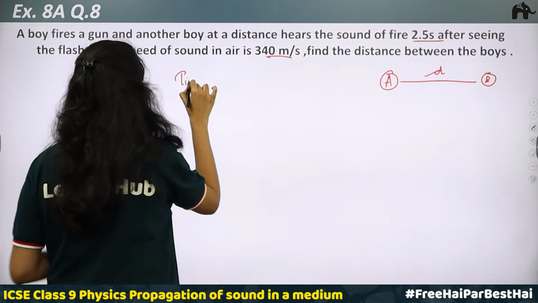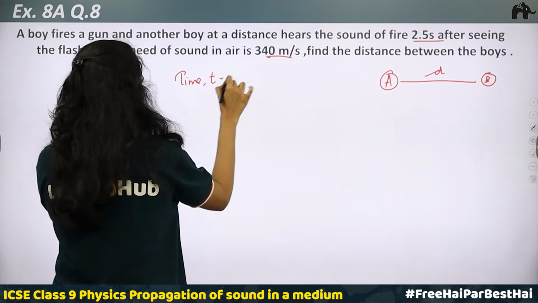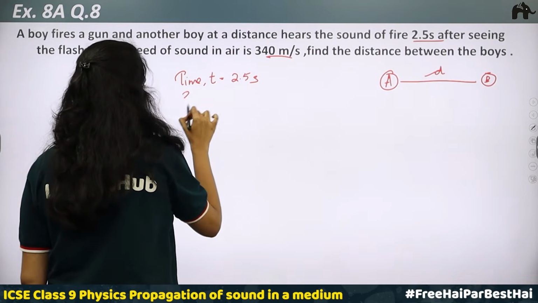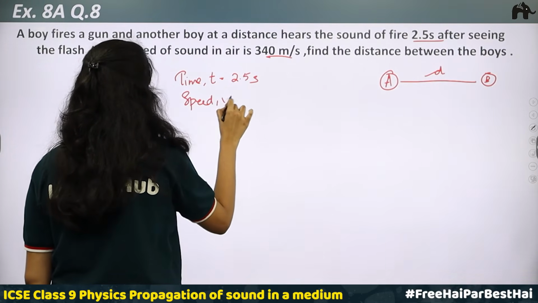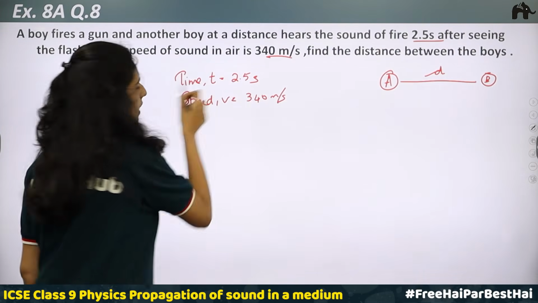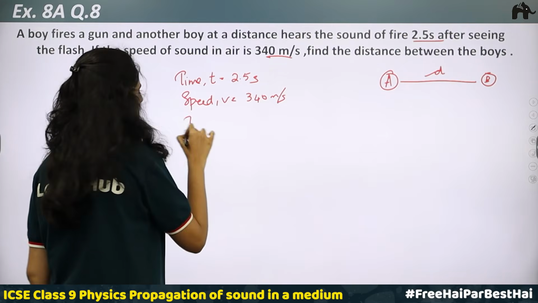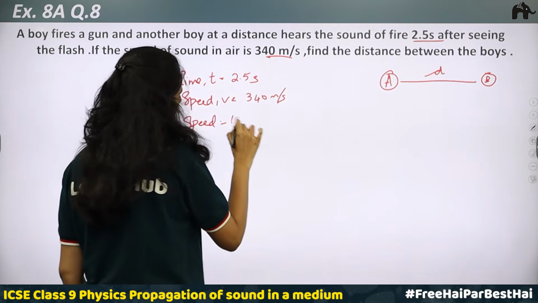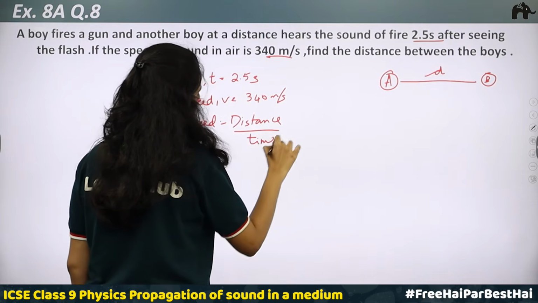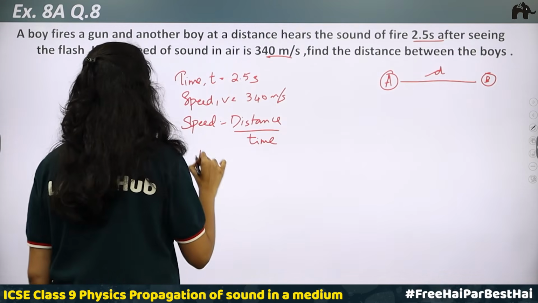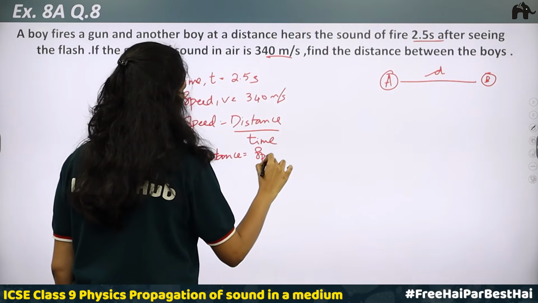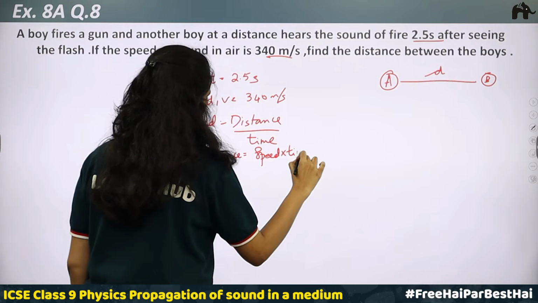So A is firing a gun and B is able to hear the sound in 2.5 seconds, which means time taken T is equal to 2.5 seconds. Also, what is given? The speed of sound is given. Speed V is equal to 340 meter per second. When we know speed and time, there is a relation. We have speed is equal to distance by time. If speed is equal to distance by time, then what is the distance? Distance will be equal to speed into time.